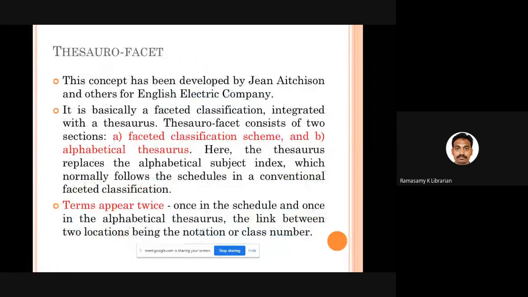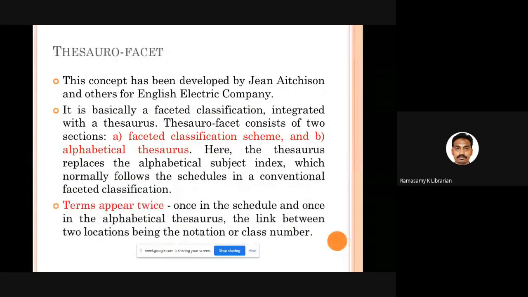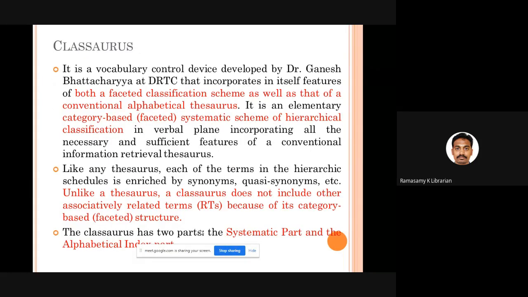Okay, fine. The last 2 slides are talking about Thesaurofacet and Classaurus. Both are the same. Thesaurofacet was initiated by Jean Aitchison. Classaurus was initiated by Dr. Ganesh Bhattacharya. Both emphasize the same tool, wherein we have a faceted classification followed by an alphabetical thesaurus instead of a normal alphabetical index.